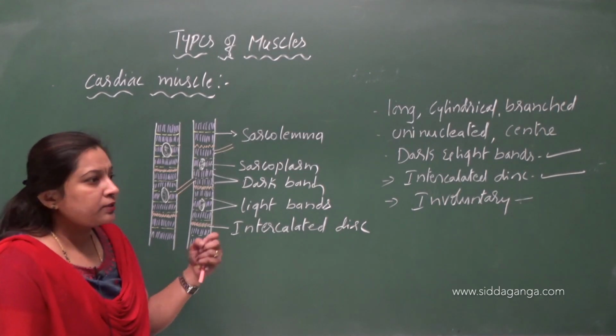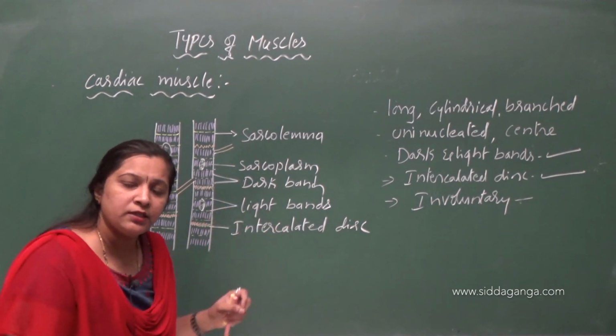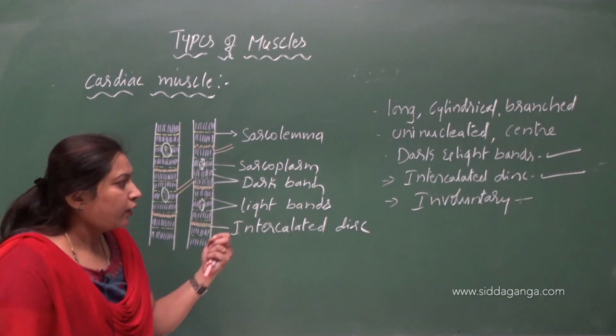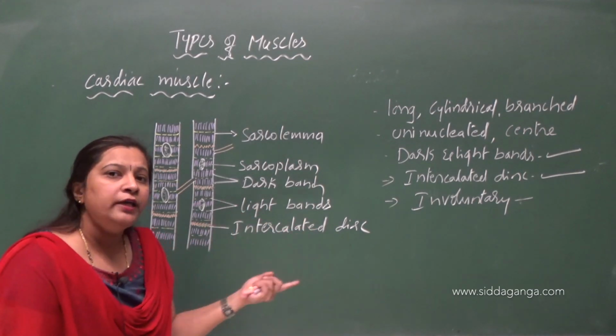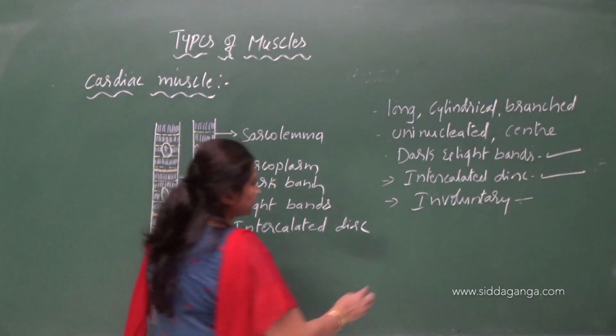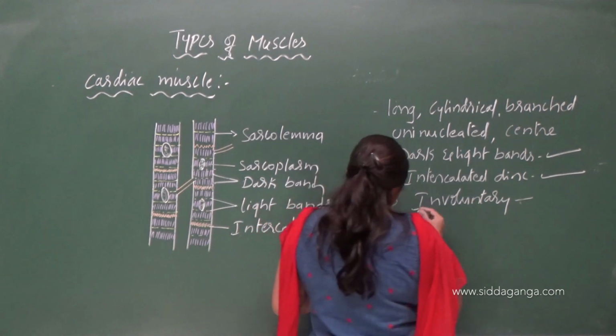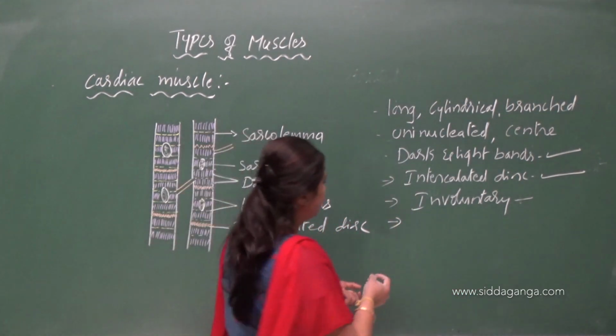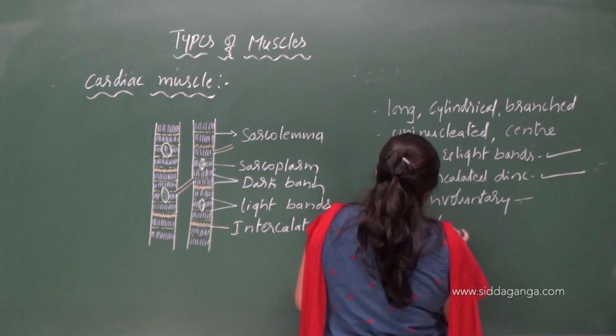So the impulses are generated by the heart muscles itself, and they are not under the control of our will. Hence the heart muscles are also involuntary in nature. Here also the contractions are rhythmic.